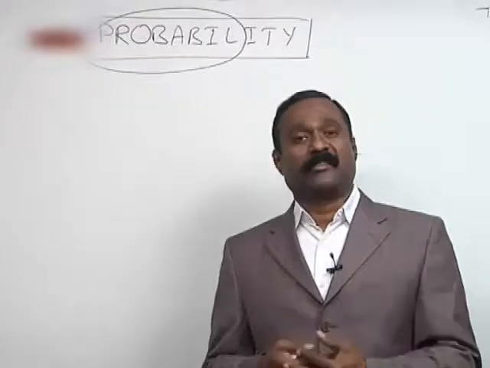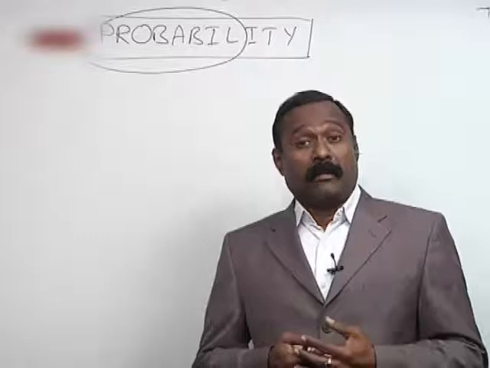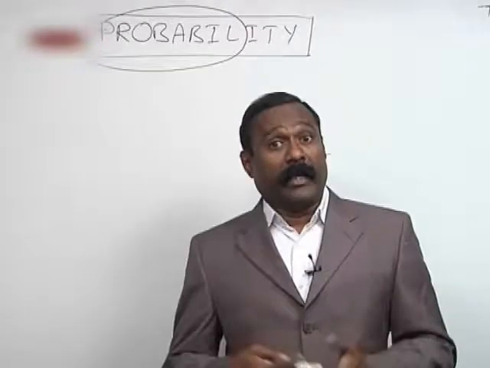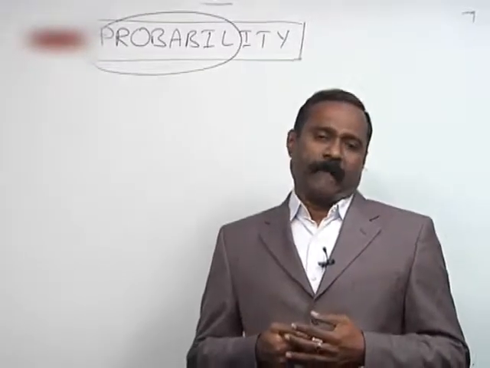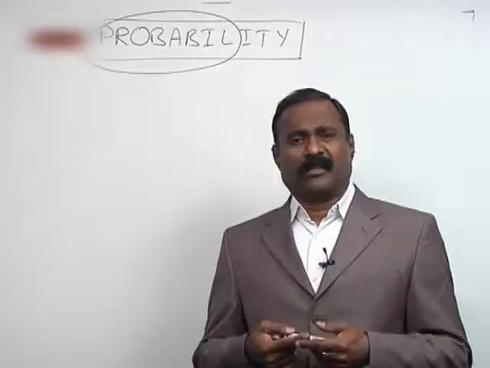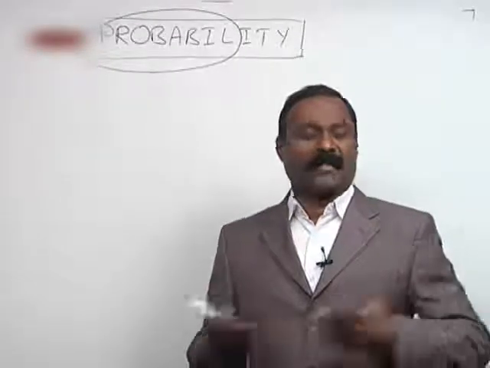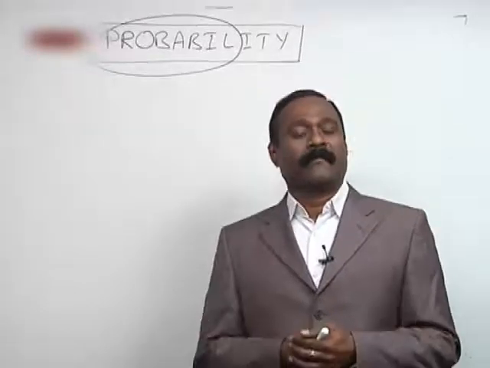It's all expectations. India may win cricket against Pakistan, if I say. Then we don't know, it's a prediction. We don't know the exactness of that statement.